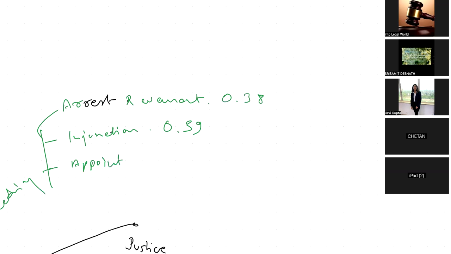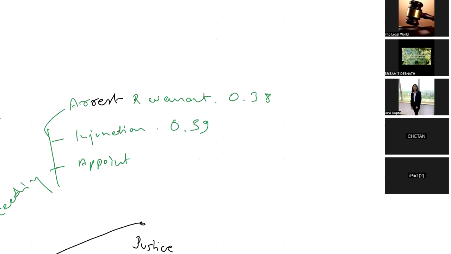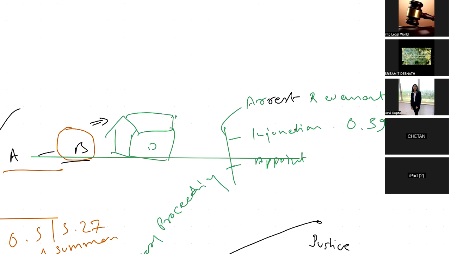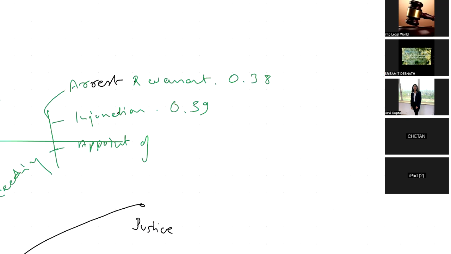Appointment of receiver. About the appointment of receiver, that is there in Order 40.